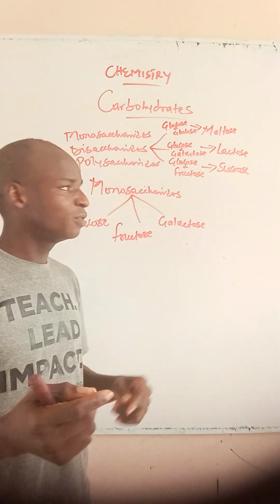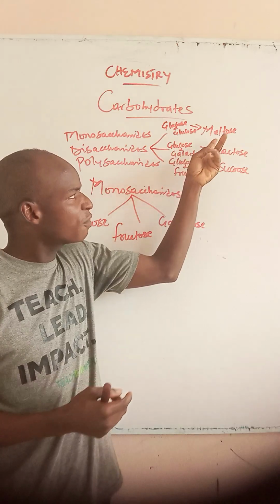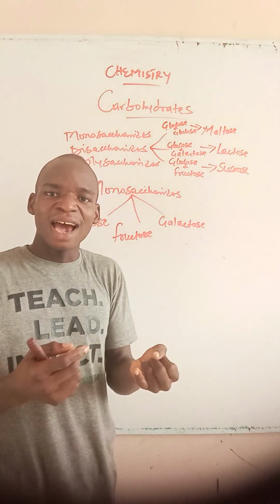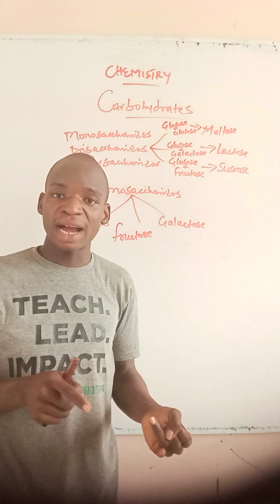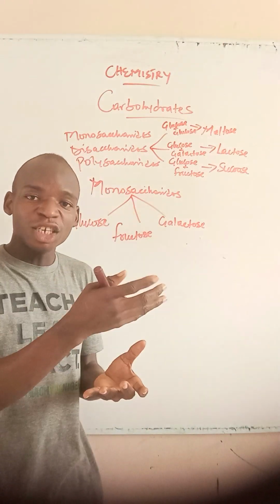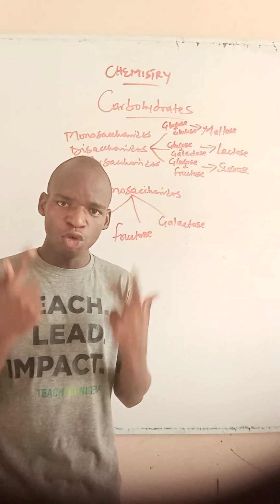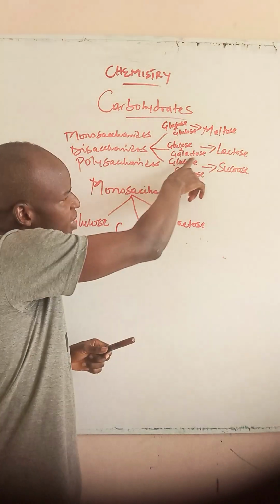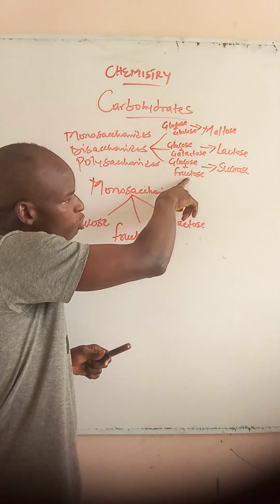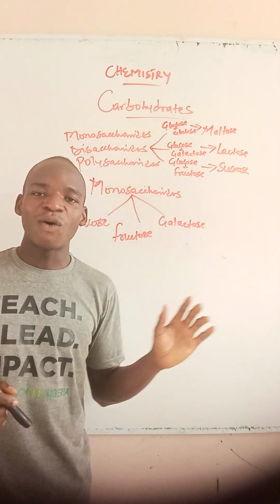Do you have any question? Consider this very well. You could see that for me to have a disaccharide, I first of all join a glucose to another monosaccharide, meaning that in each of the disaccharides, there must be a glucose unit. So glucose plus glucose is maltose, glucose plus galactose is lactose, glucose plus fructose is sucrose. And these are our disaccharides.